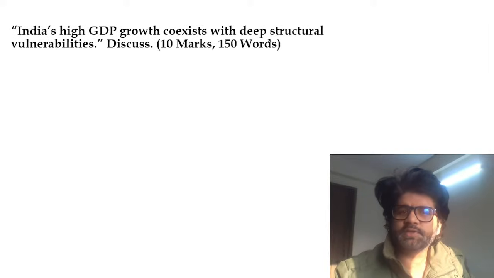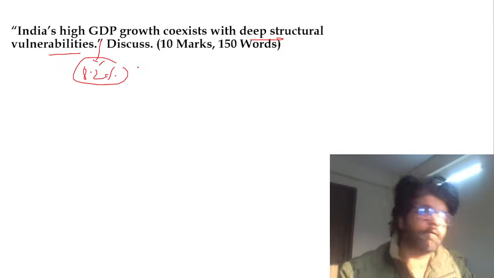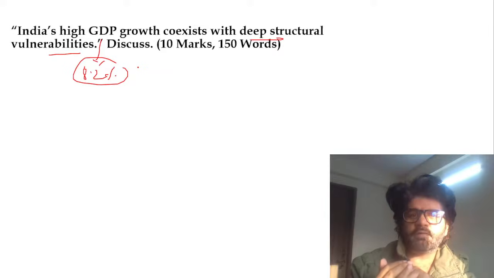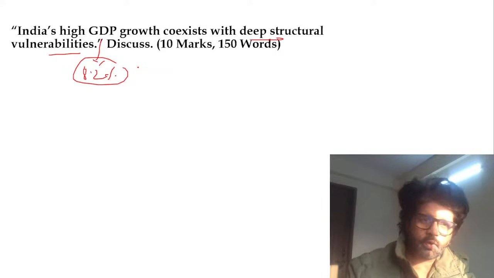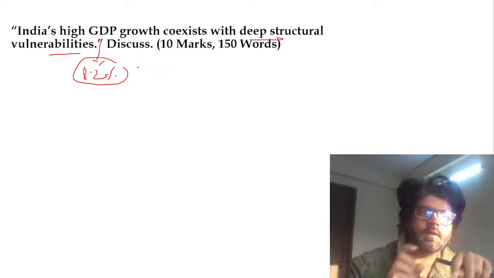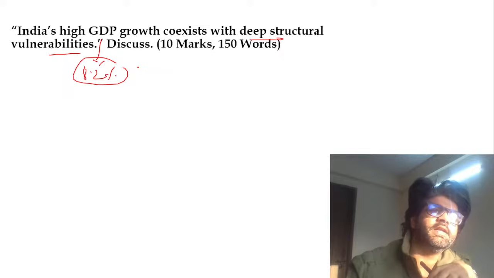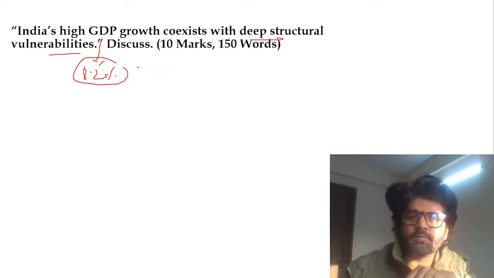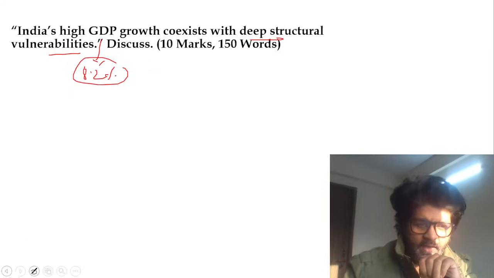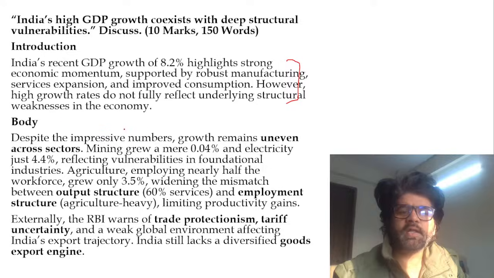India's high GDP growth rate coexists with deep structural vulnerabilities. So again, you can talk about how we have witnessed 8.2% GDP growth rate this quarter, awesome. This is actually a good figure and we are very proud of it. But this does not discount the fact that there are some vulnerabilities: outdated data, how the output structure is not matching the employment structure, where one sector is giving employment and some other sector is giving GDP. You don't have data about your state and local bodies' performance after 2019. So we have to take care of these deep structural vulnerabilities. We need to have more debates on these things rather than on Vande Mataram. So India's recent GDP growth rate, despite the impressive numbers.